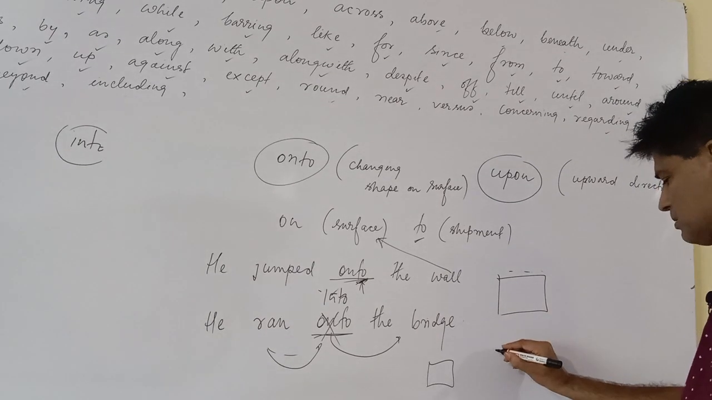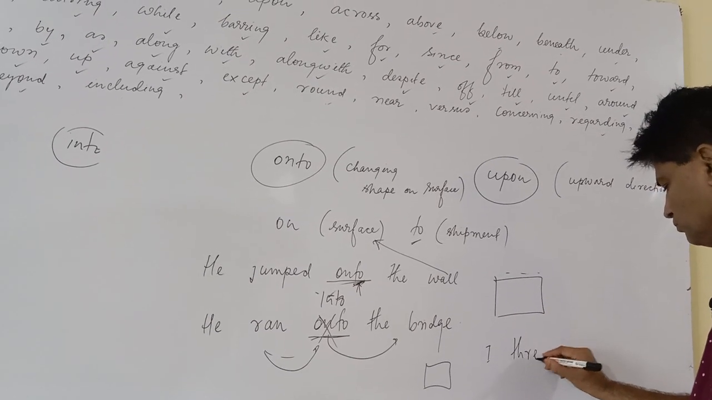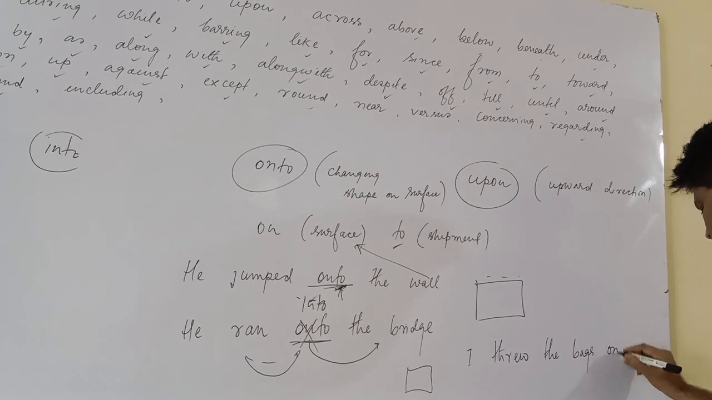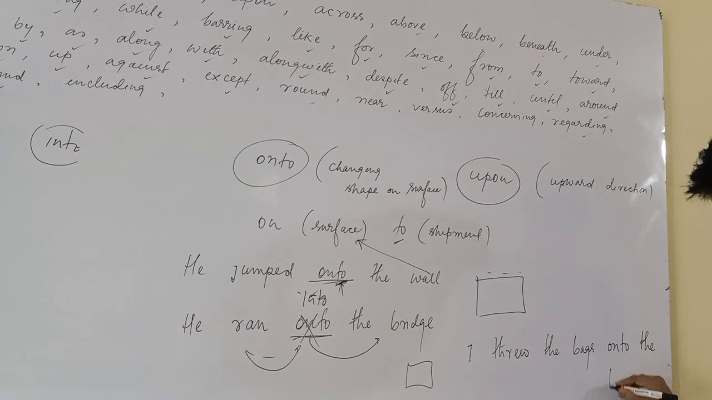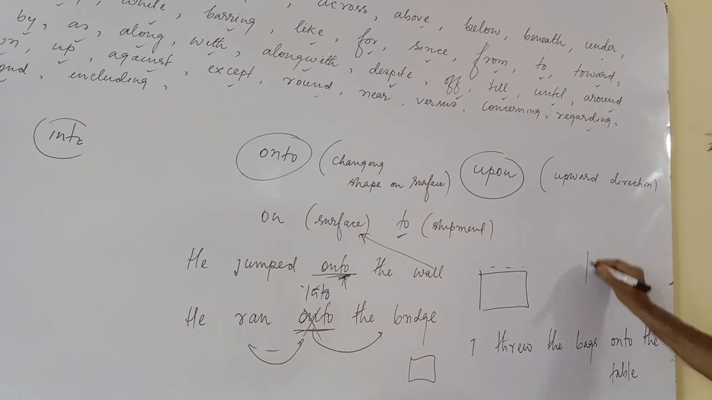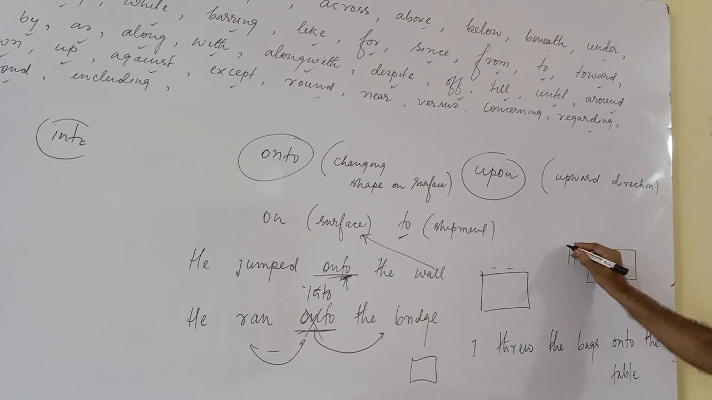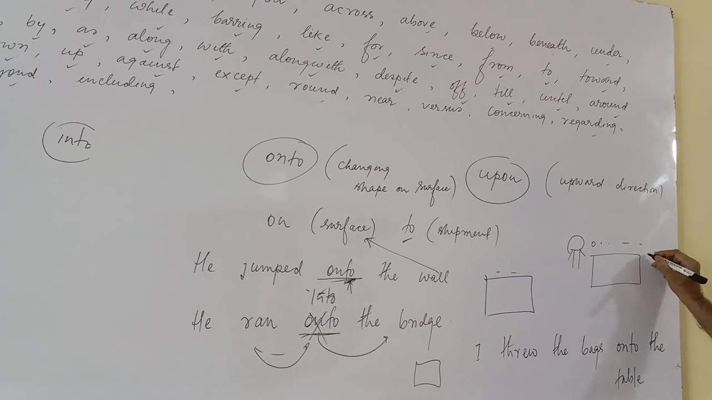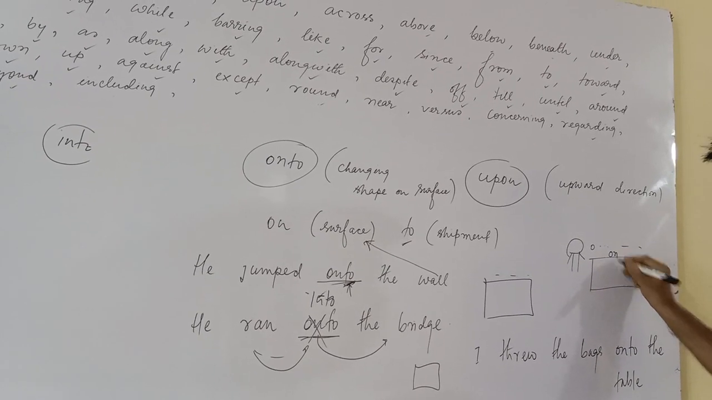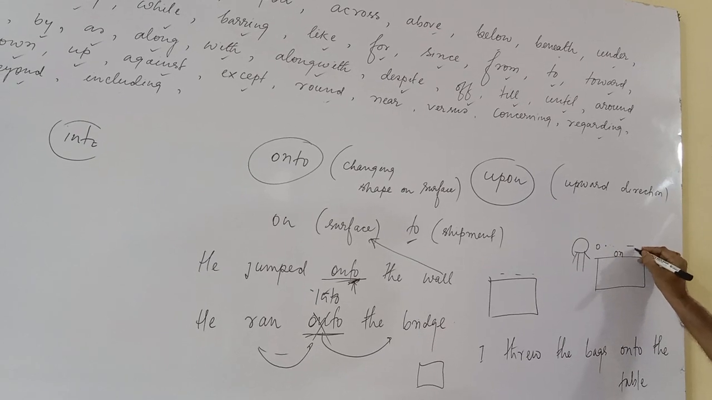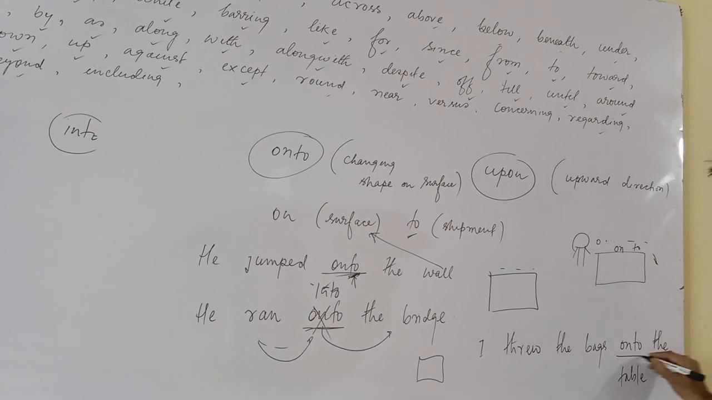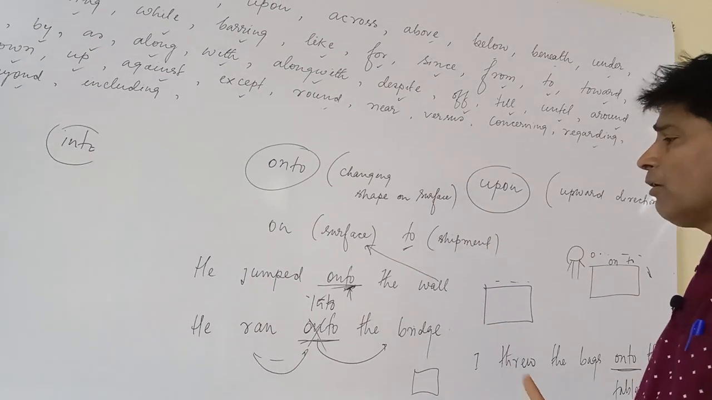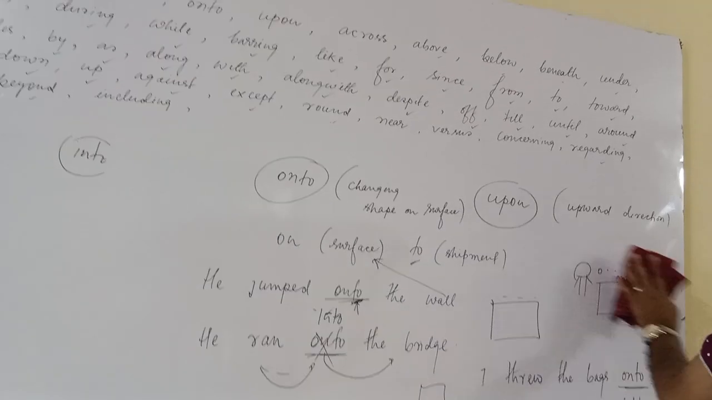So in the case of surface, I throw the bags onto the table. If it is a table in front of you, you are throwing a bag from this side and it comes to this side. So this place is called on, and changing the shape is called to. So onto will be the correct form. When you are changing the shape of a surface, it is called onto in preposition.